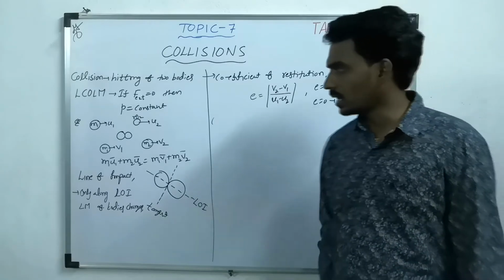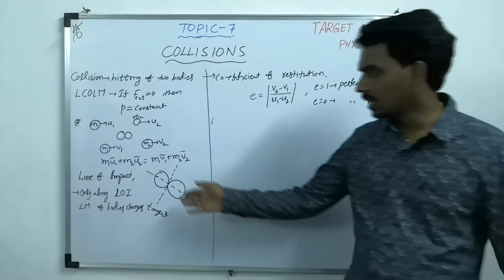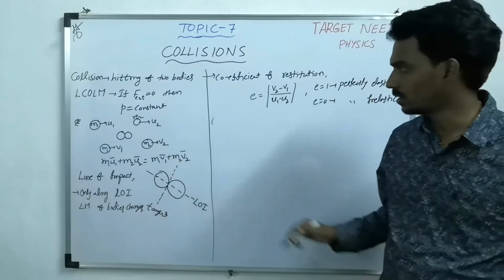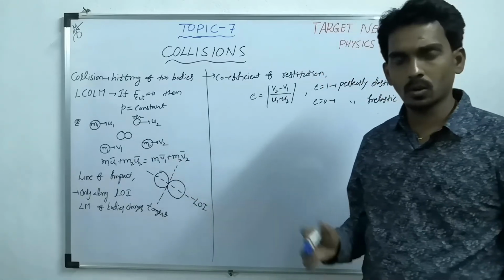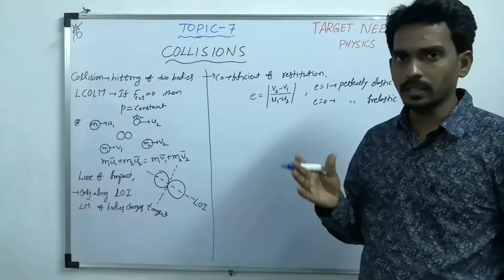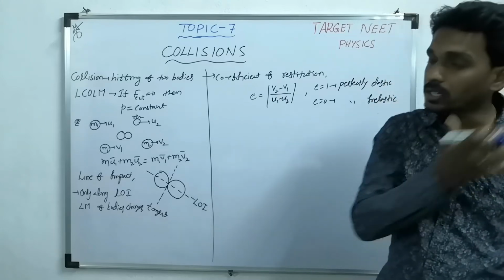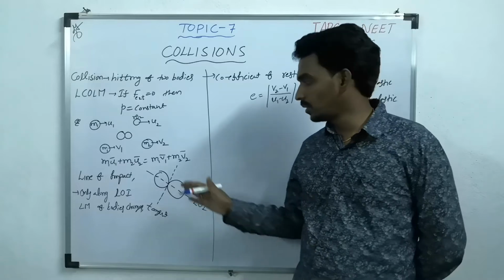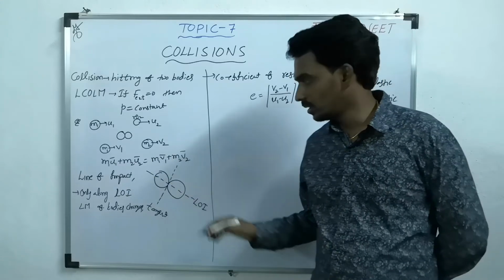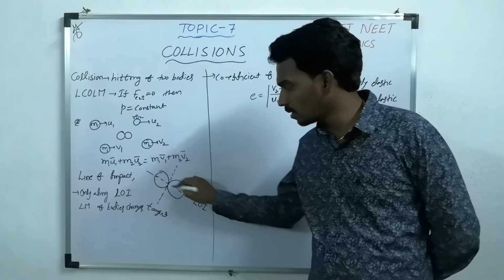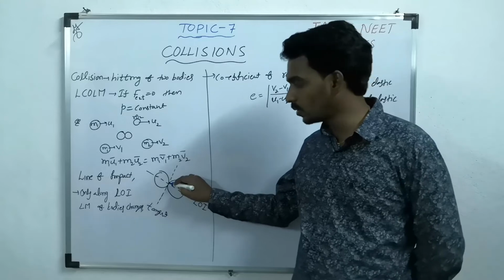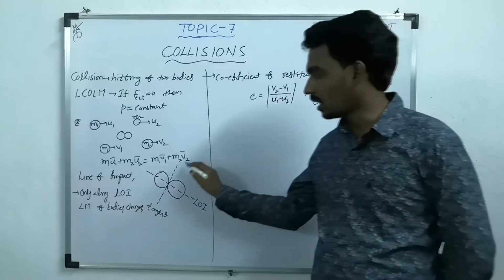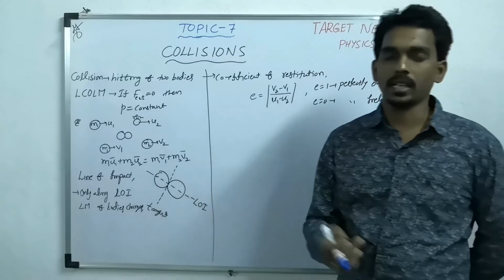Let us take the second one. What is that? Line of impact. Line of impact means when two bodies collide with each other, the surfaces which are in contact during the collision, if you draw the perpendicular, the line perpendicular to the surfaces in contact during collision is called the line of impact, and the perpendicular one is called the tangent.